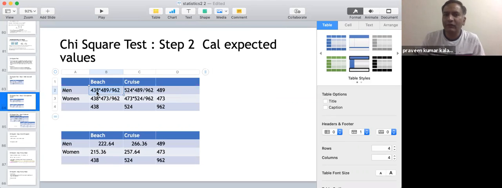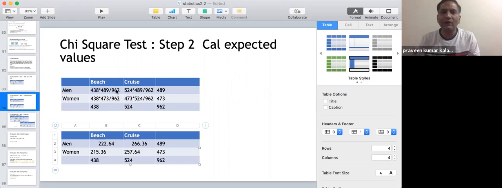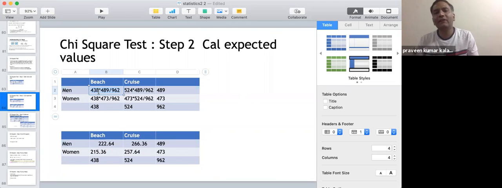Here, this is the formula using which you find the expected value. Let's say I am finding the expected value for beach for men.